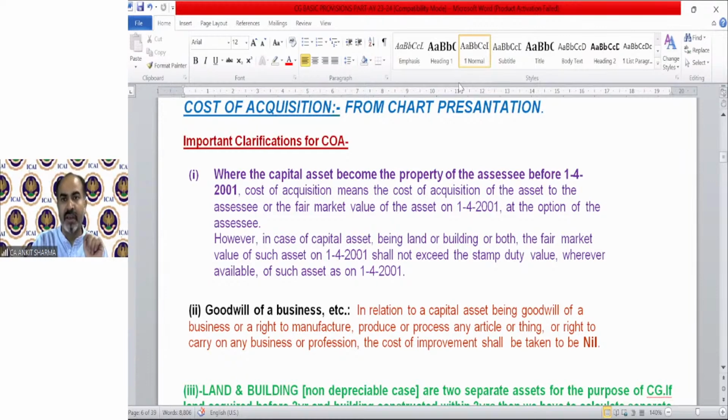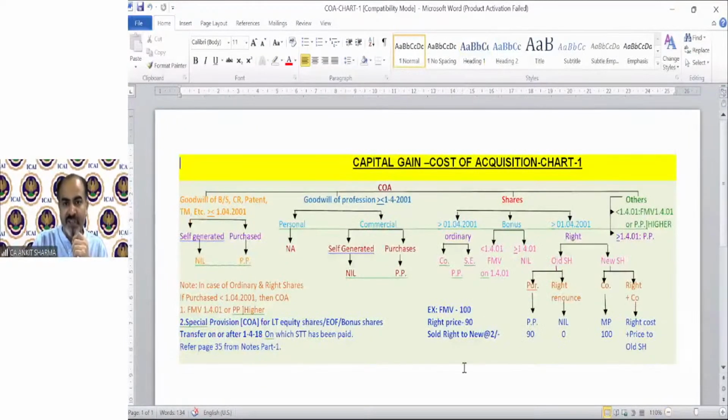Okay, so you can see, this is our chart presentation. I just made what we just discussed. We were discussing this over here. So I will upload these notes so you can see these notes, and that will be really easy for you to understand the concept. I have written each and everything in these notes, what we just discussed in our handwritten chart. Everything is here. You can go through it and you will find that finding cost of acquisition cannot be easier than this.